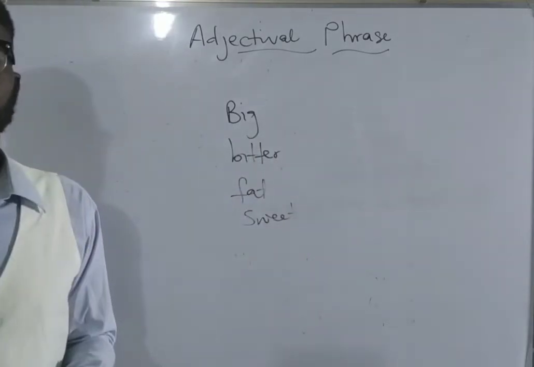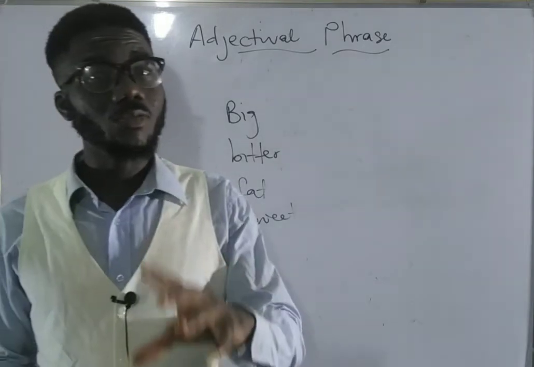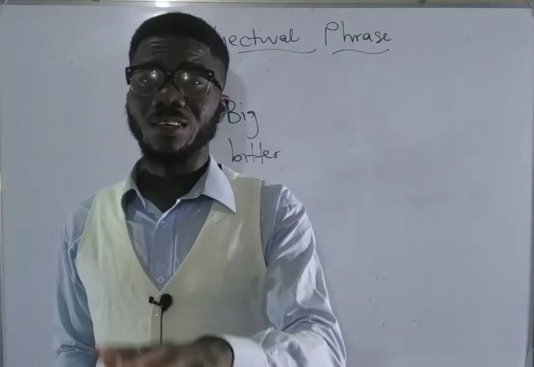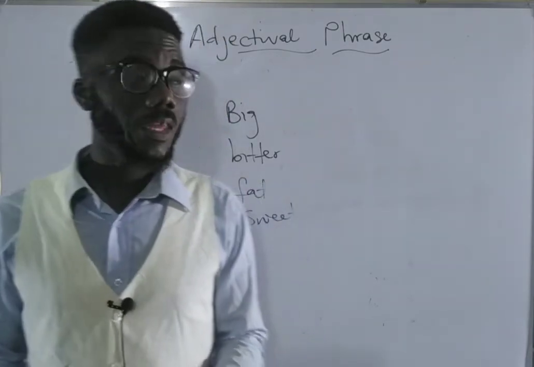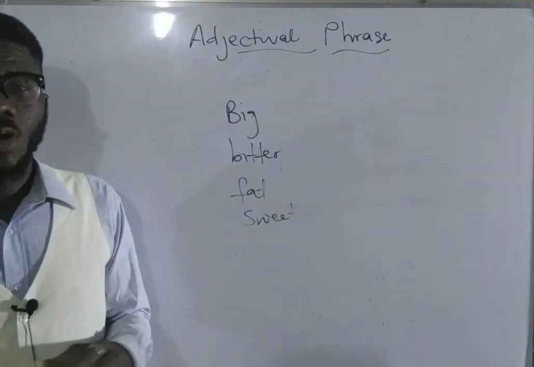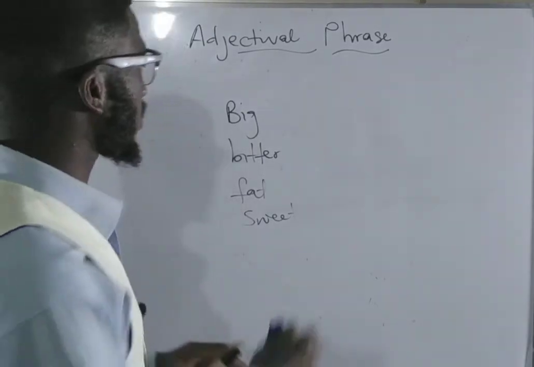Any of these words that you are seeing here, when used in a sentence, will give you information about a particular person or a particular thing that is being talked about in that sentence. Now, this is about the adjective. What about the adjectival phrase, which is the reason we are having this class today?